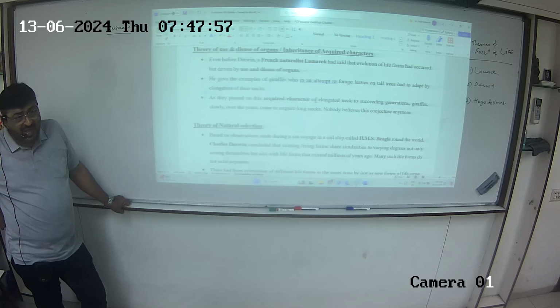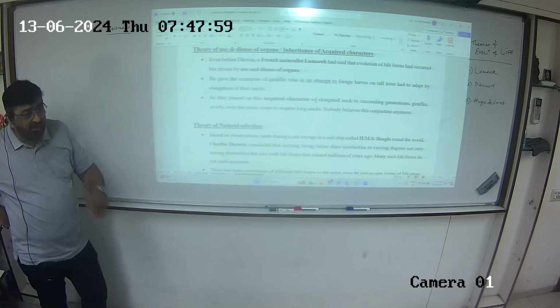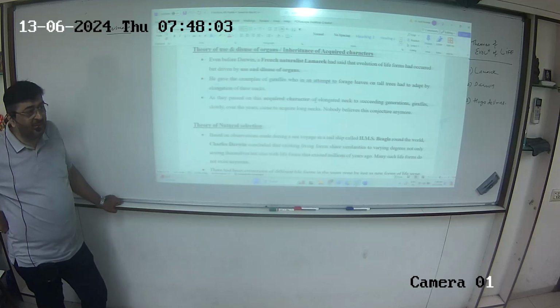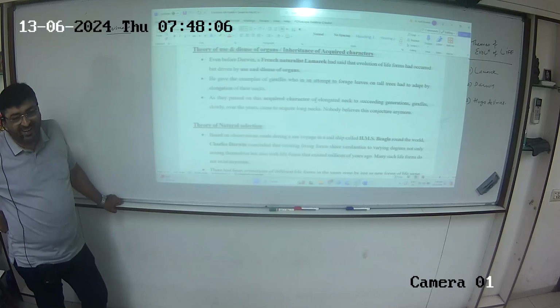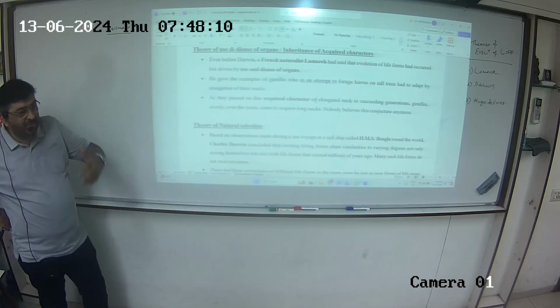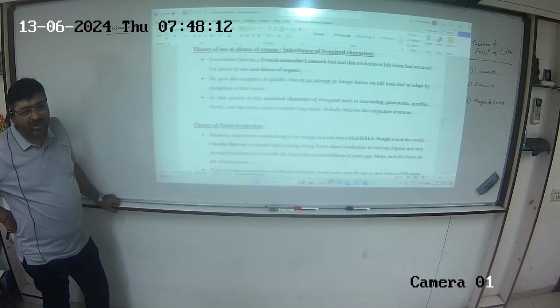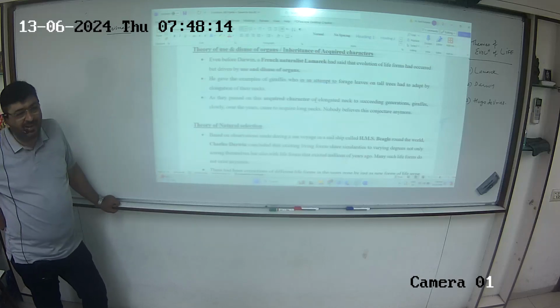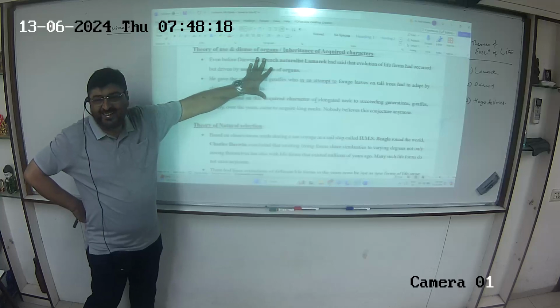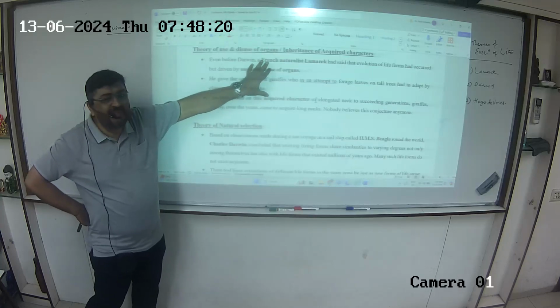He took a lab rat and cut off its tail. He said this is an acquired character now, so its next generation should be born without a tail, right? He tried for 20 generations, but every time the new mouse was born with a tail only. So they said no, this is a waste of time, there's nothing in it. Okay? Right? So this was rejected.